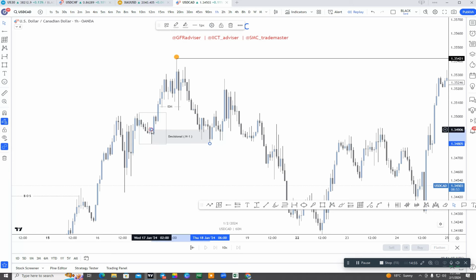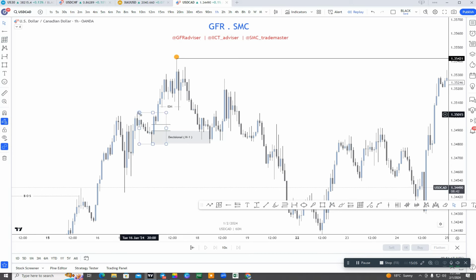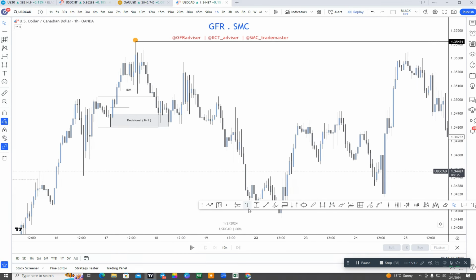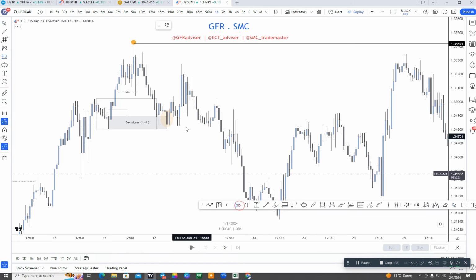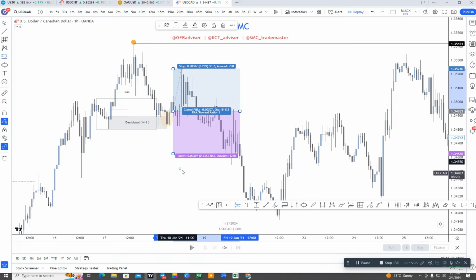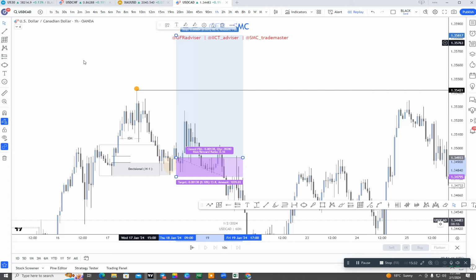Why will this candle act like a decisional POI? Because this candle has a proper imbalance here. If you mark the imbalance like that, you can see the proper imbalance is available. Also, this order block has an unmitigated order flow. That means this is a high probability order block. Here was our first entry. After this single candle order block was created, we were looking for a buy after that candle closed, and here was our possibility for buy, and the target was the next last high.